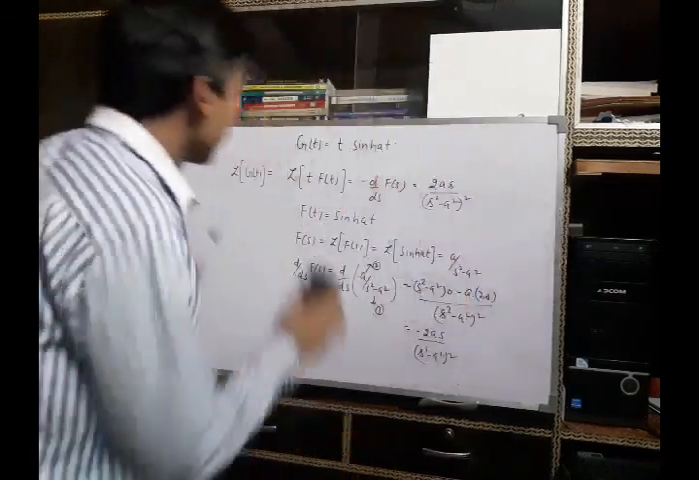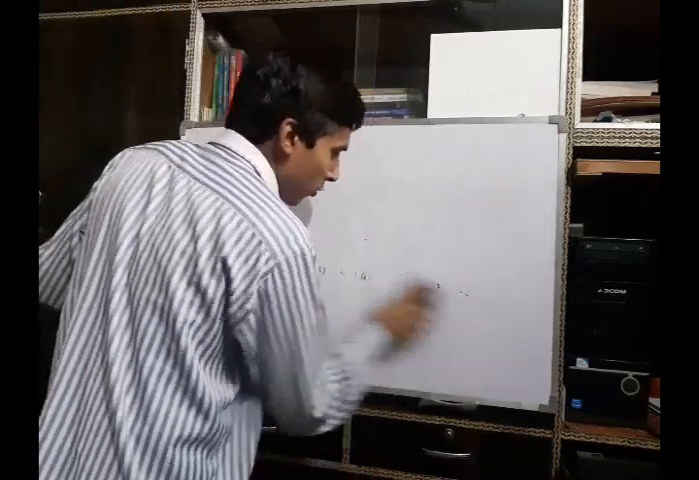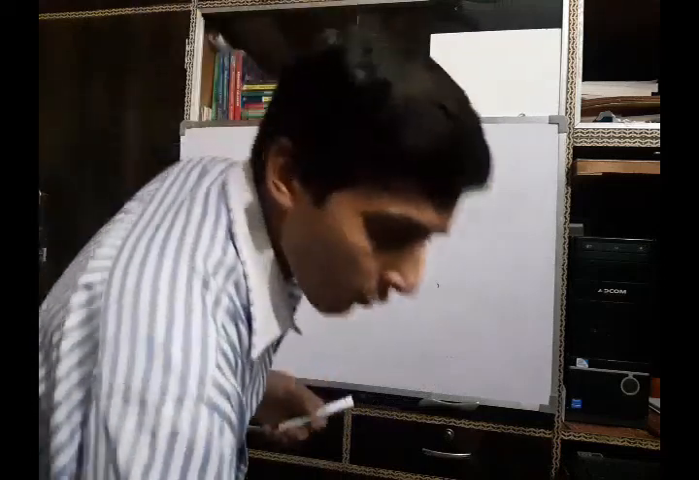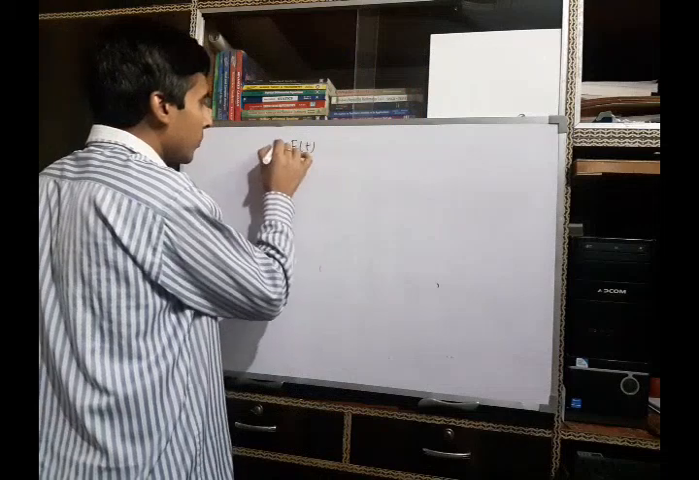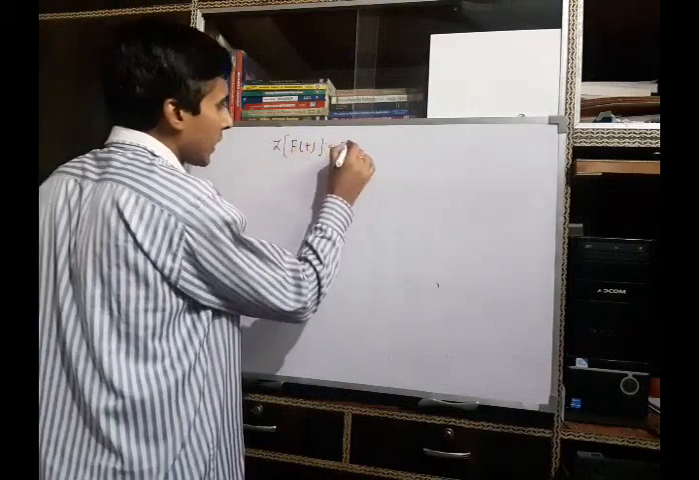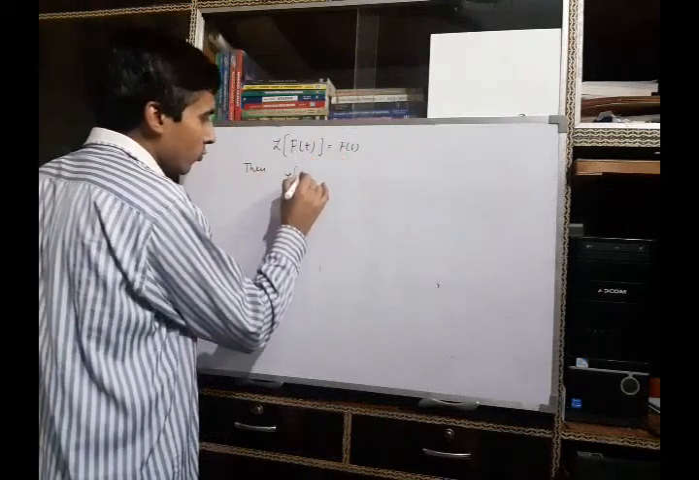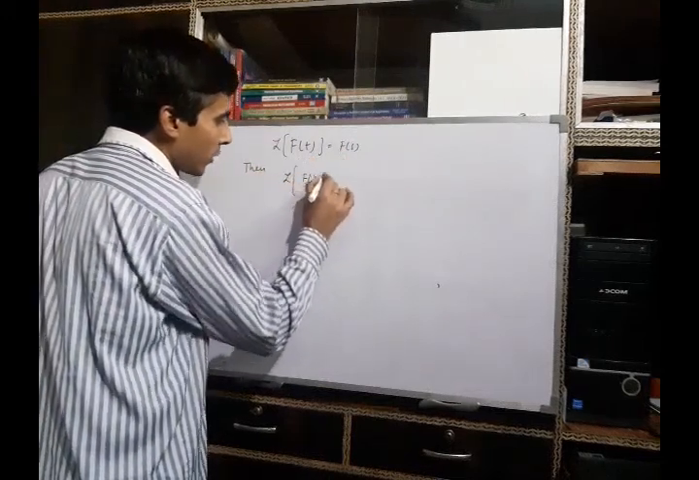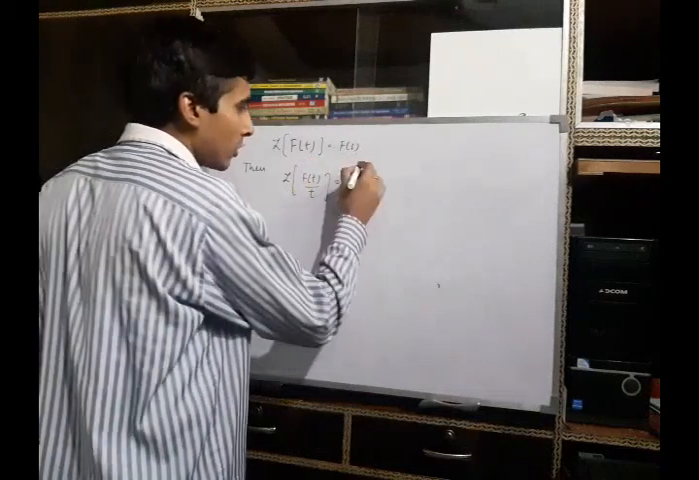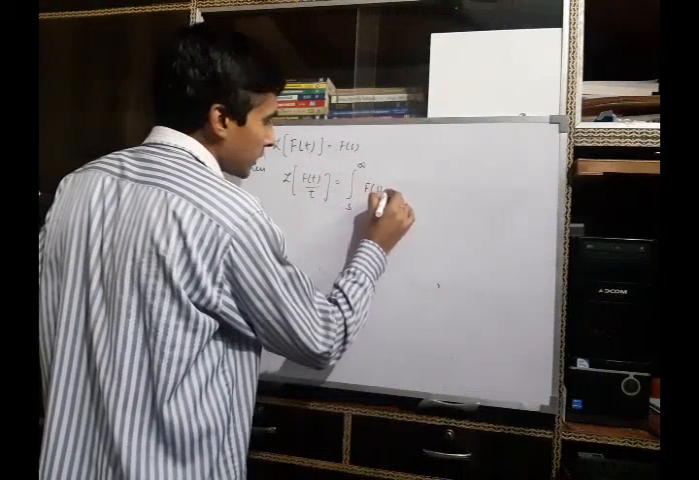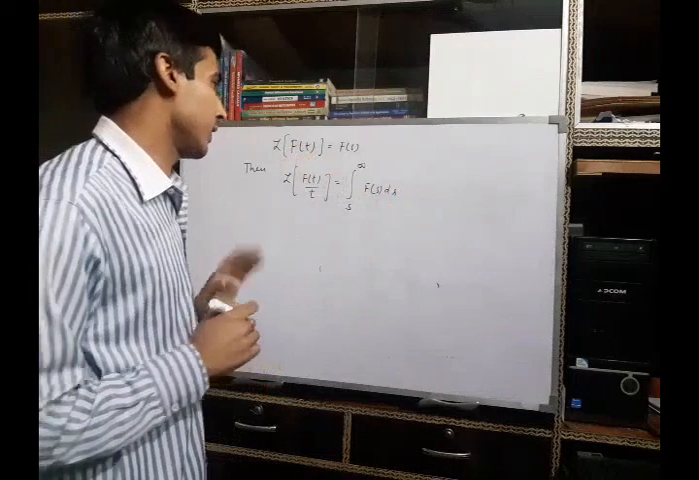Now we will give a result for the Laplace transform of the division of a function by t. That means if we are given the Laplace transform of f(t) as F(s), then we have to prove that the Laplace transform of f(t) upon t is the integration from s to infinity of F(s) ds. You know F(s) is the Laplace of f(t).